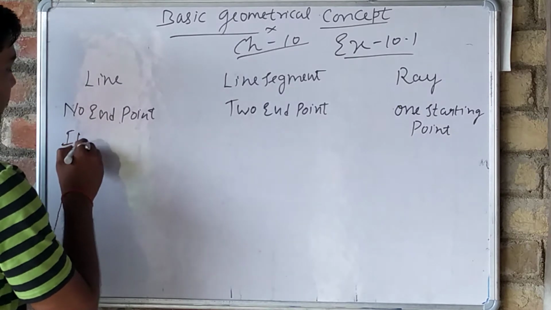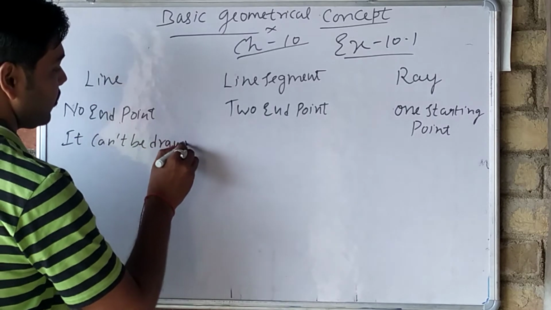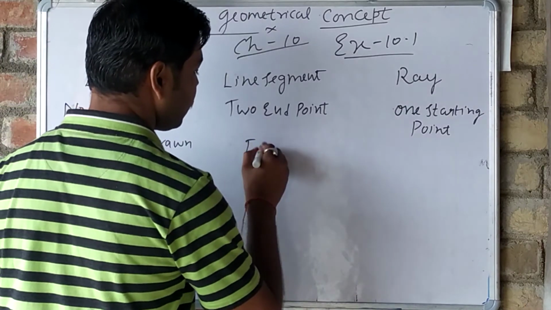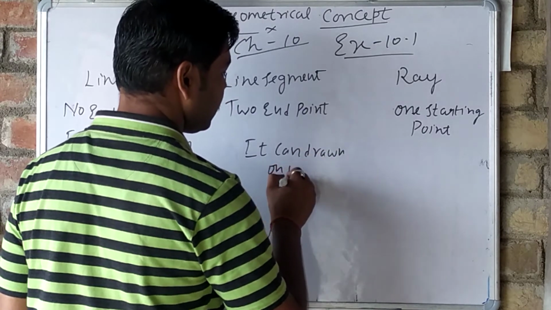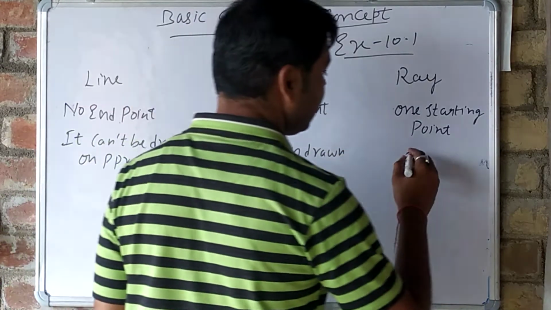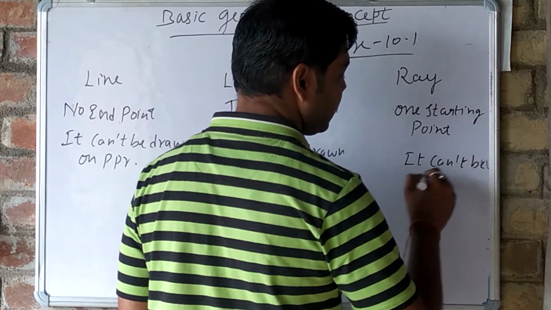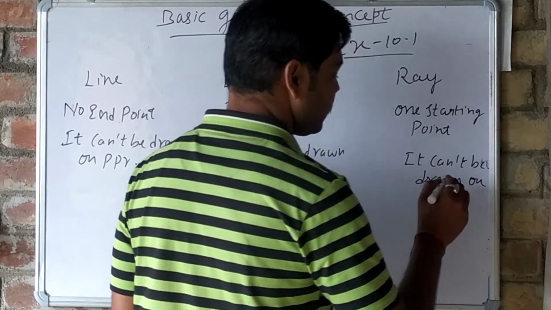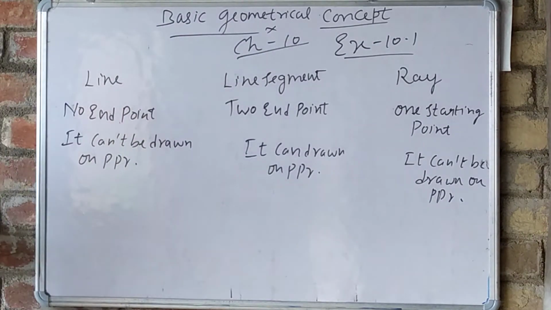And a ray also cannot be drawn fully on paper. So these are the points I have told about line, line segment and ray.